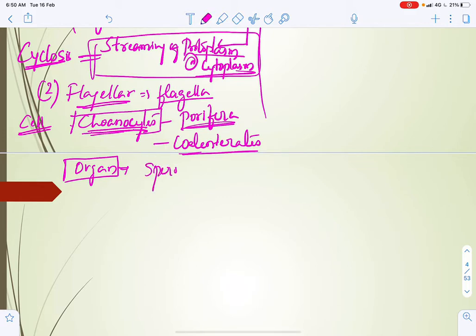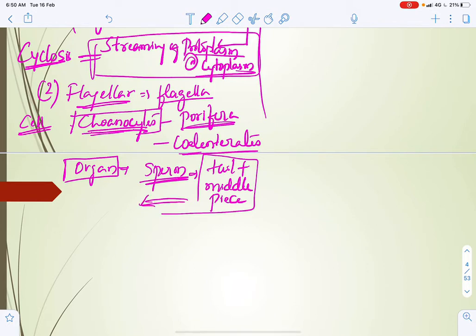Sperm has a tail and middle piece. These structures show flagellar movement. That is why we can say sperms show flagellar movement.